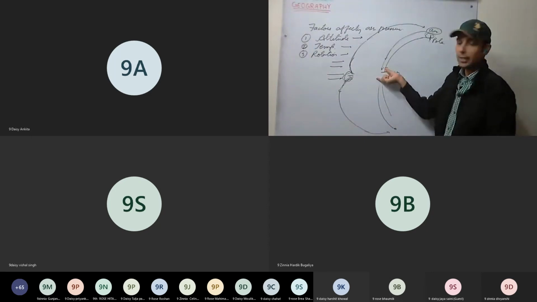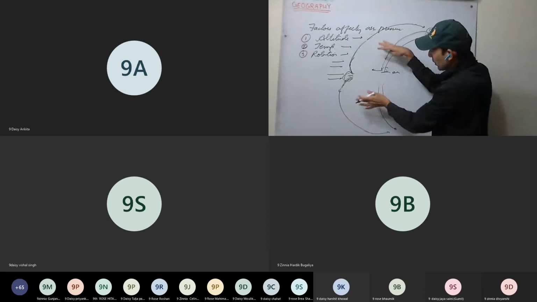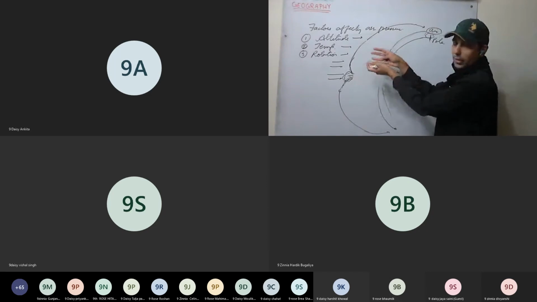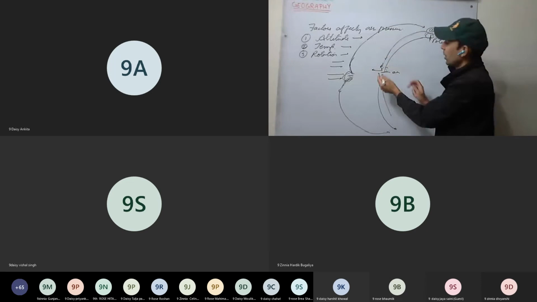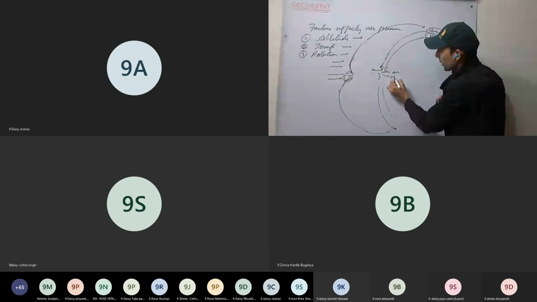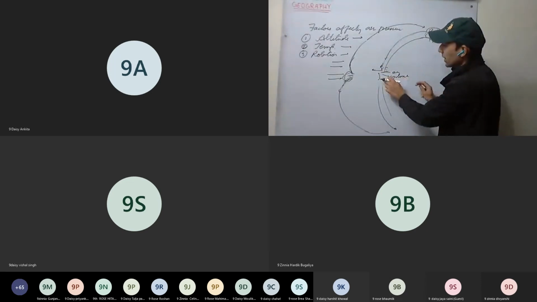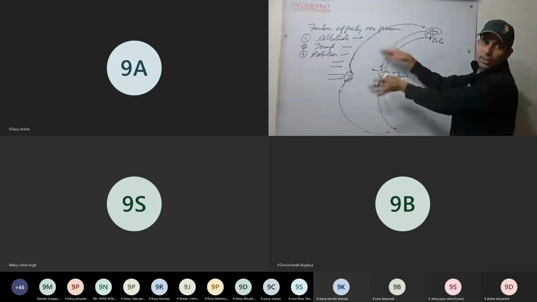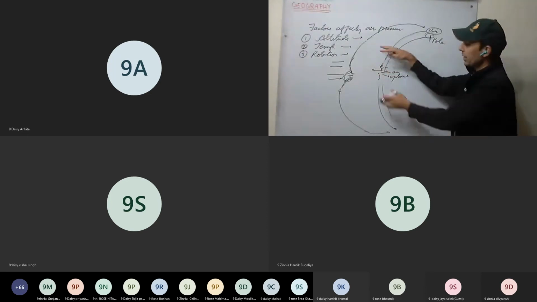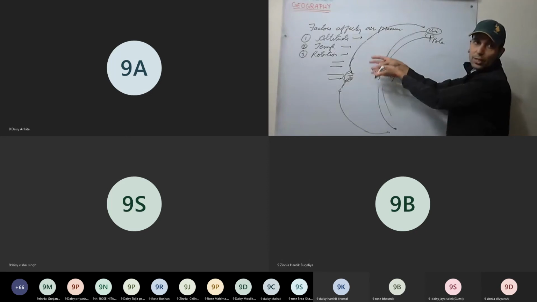So here the air gets heated and it rises up. So all the air rushes towards it. And we see all the air rushing towards the equator. And here a cyclone is formed. This is called a cyclone. This is the zone of convergence. That is, all the air from the south and north is converging on the equator.